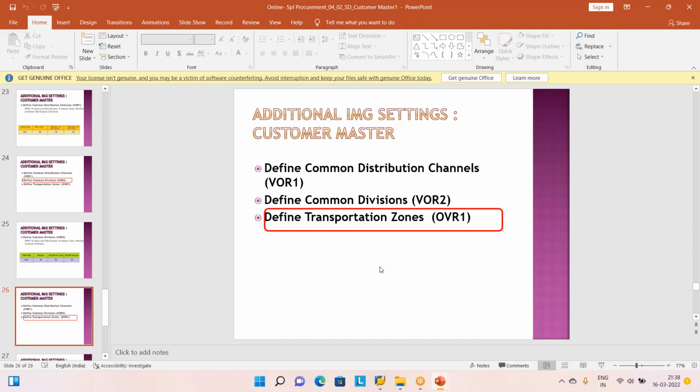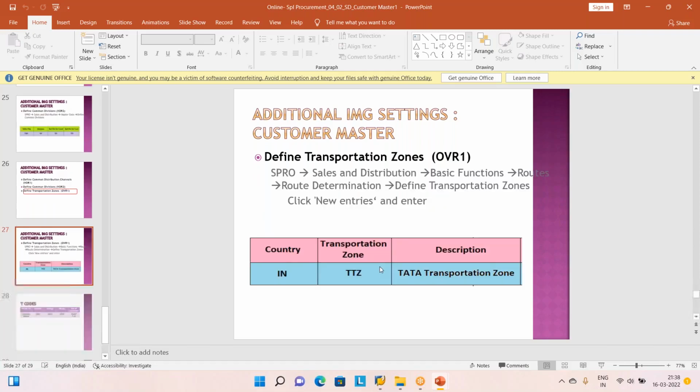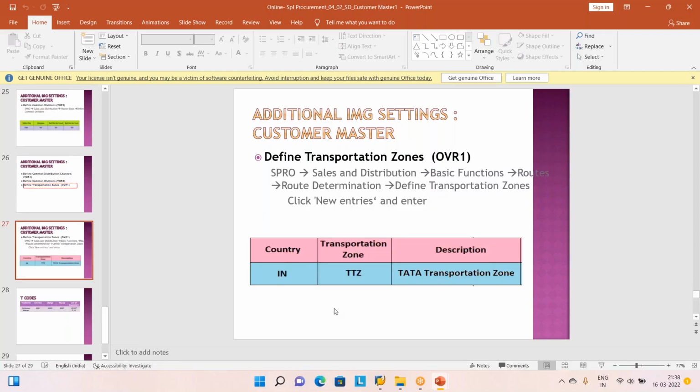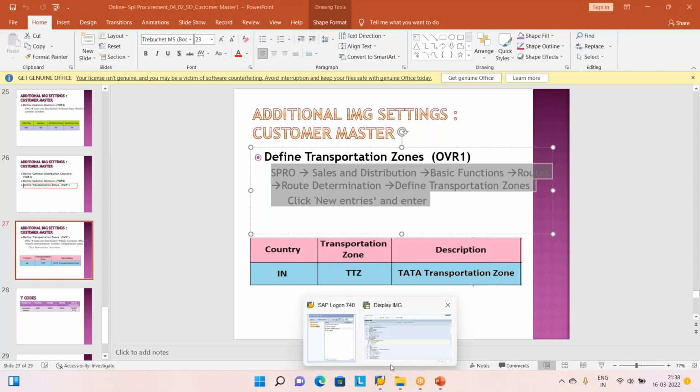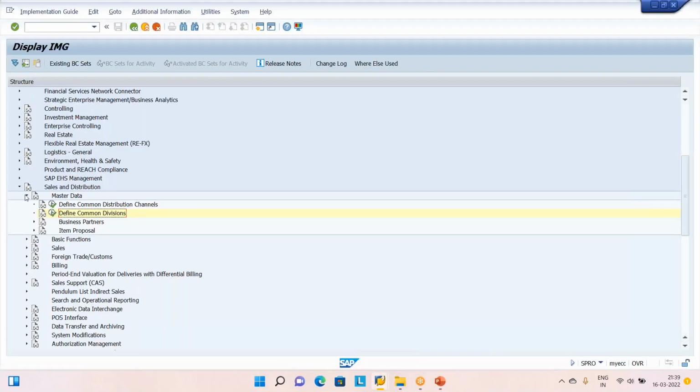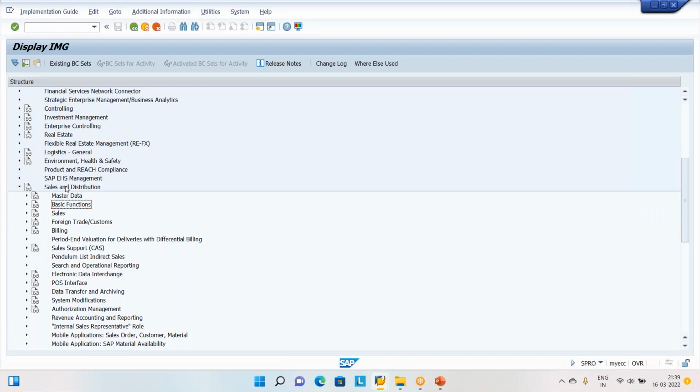So for the country, it is going to be linked to one transportation zone name, please create it. I don't know exactly what the SD people are going to do, but go to this path and try to create it under basic functions, route determination. I have no other option. Let us go to SD, basic functions.